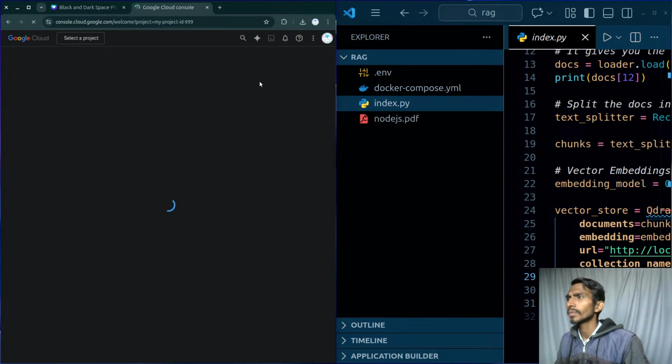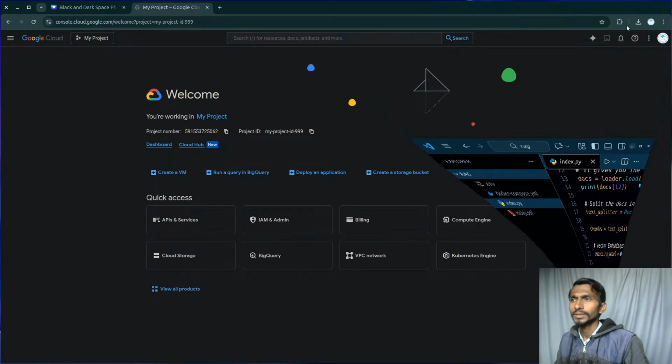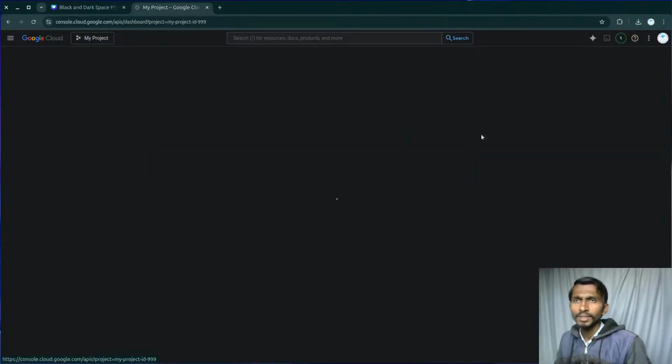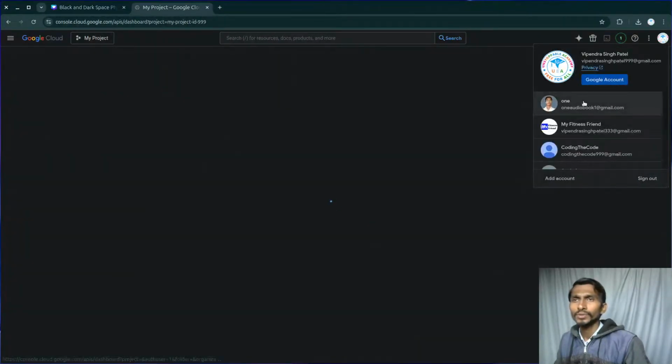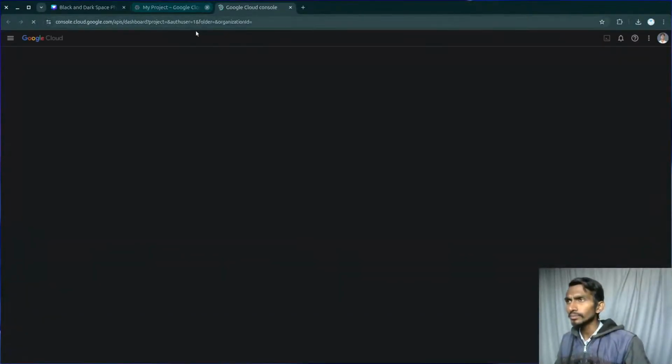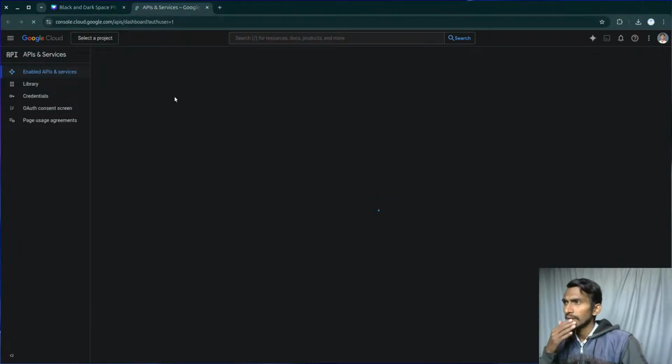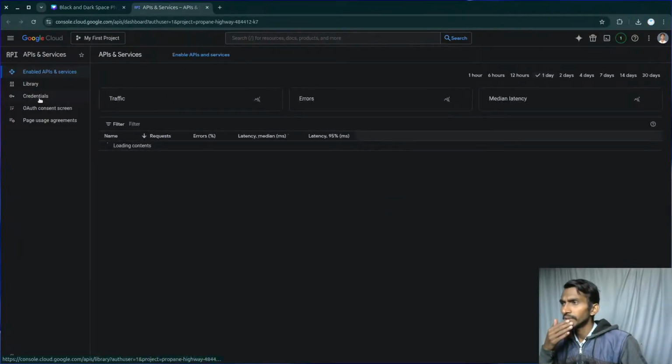Okay, already I can just skip it, and I can go to APIs and services. Again, this is not the ID that I want to go with, so let's switch the ID first of all. This is the one, and then once it is done, after that I can just simply click on credentials.